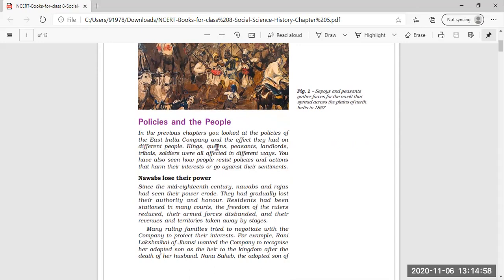In the previous chapters, you looked at the policies of the East India Company and the effects they had on different people, that is, kings, queens, peasants, landlords, tribals and soldiers. Each and every group of society was greatly affected by the policies the Britishers started just for their own profit.